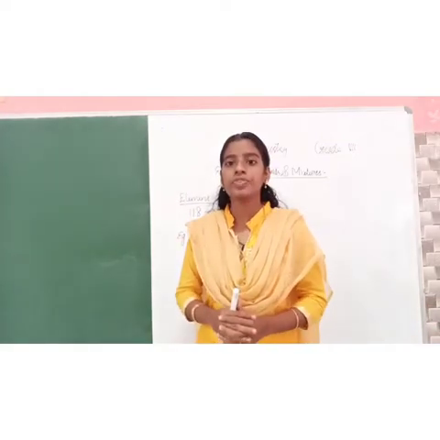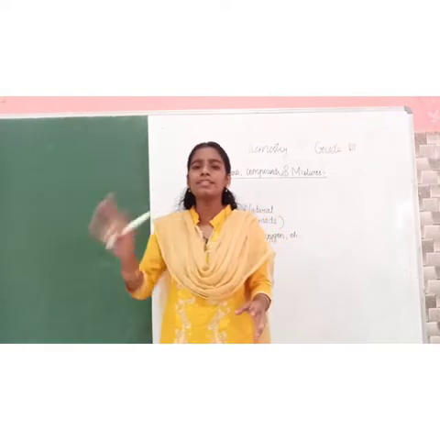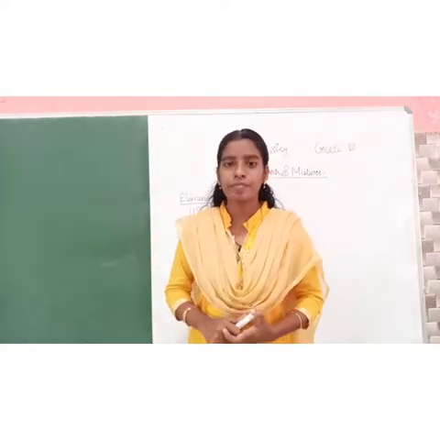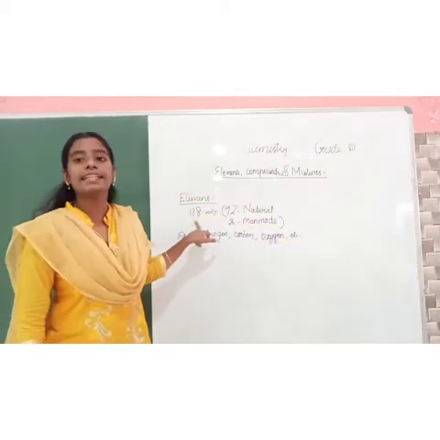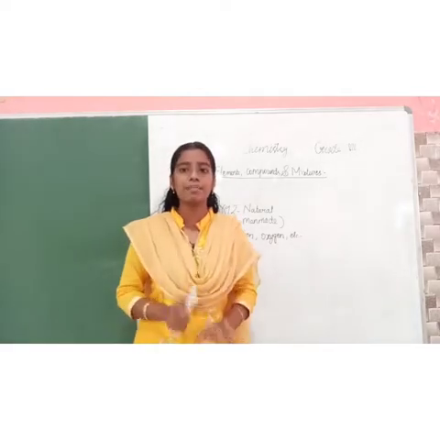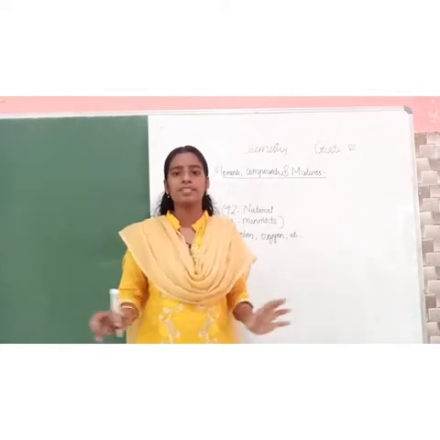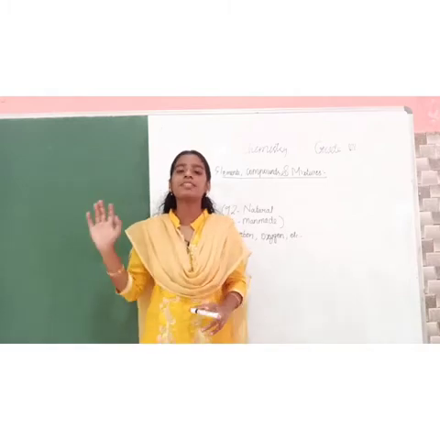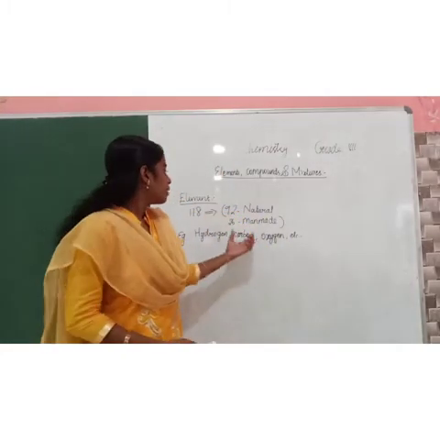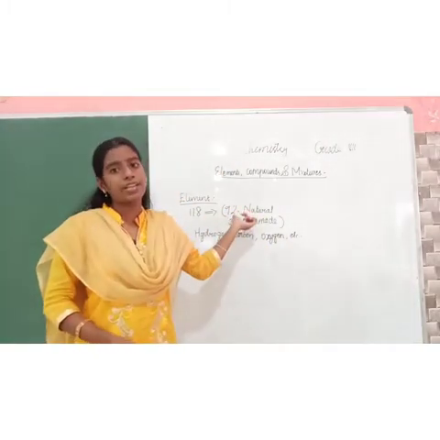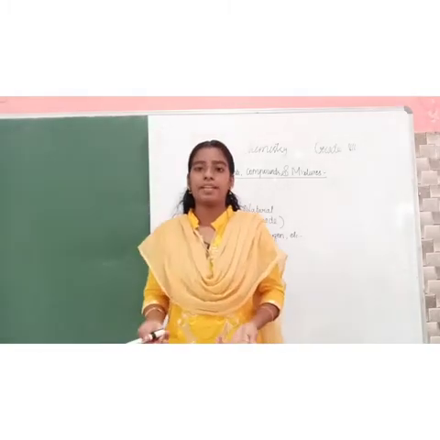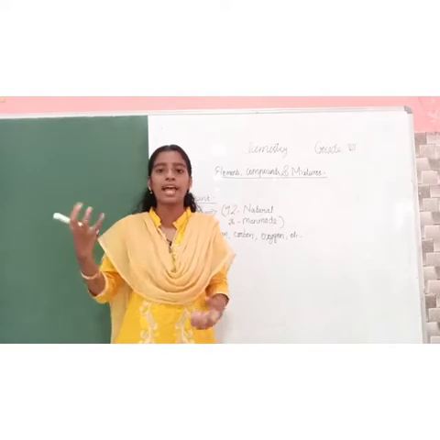But we can say all these matters, all the things in the world are made up of how many elements? 118 elements. Totally, we have 118 elements. All that we see in the world are made up of these 118 elements. Of these, we have 92 elements occurring in nature. Then 26 elements are man-made. Man has done something and found those elements.